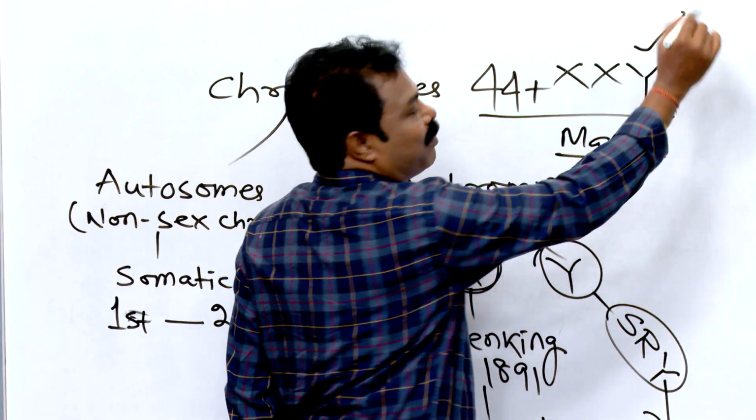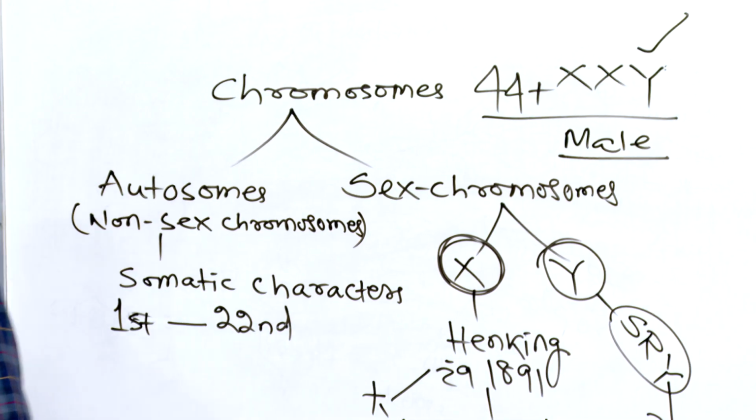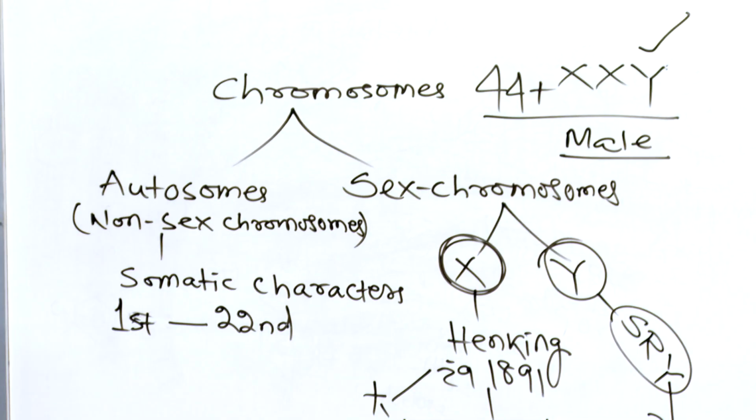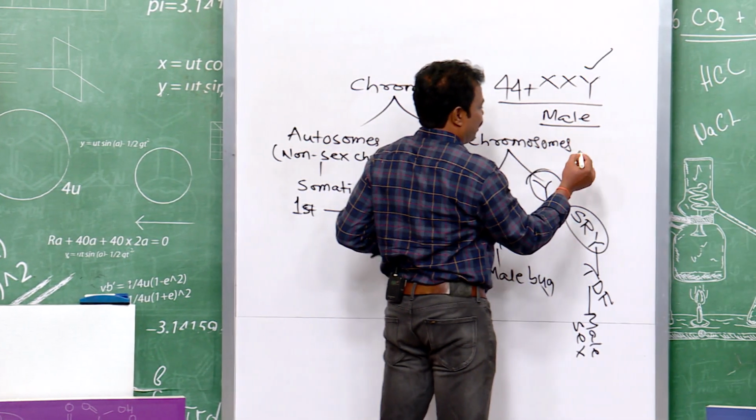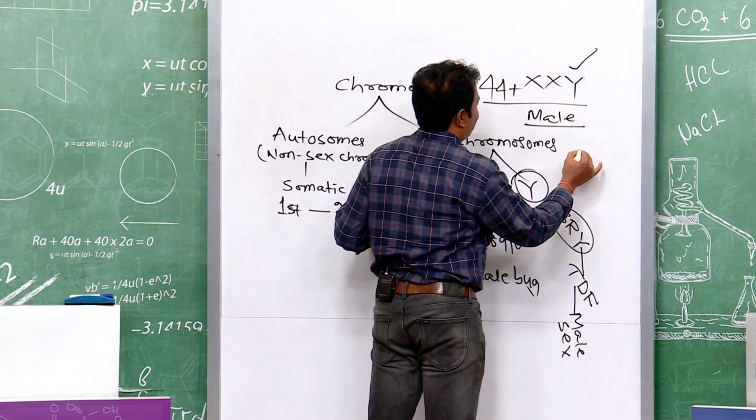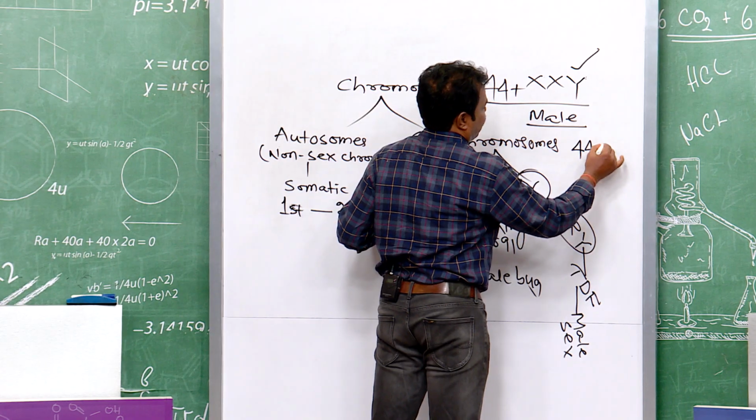So, this Y chromosome is the sex determining chromosome. Presence or absence of that Y chromosome determines the sex. If the Y chromosome is present, then the individual is definitely a male. If the Y chromosome is absent, then that is female. Right? Any doubt? Okay. Now, tell me what will be the sex of the individual having genotype 44 plus X0.